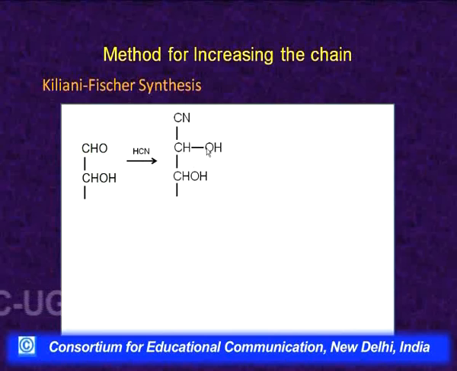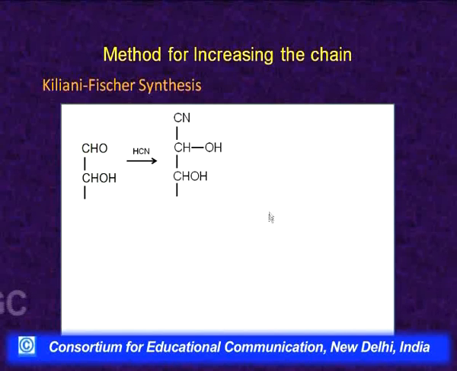It has got one hydrogen, one hydroxyl, one cyano and one remaining part of the molecule. So, if it is an asymmetric carbon atom, obviously two isomers will be formed. So, whenever after the addition of HCN cyanohydrin will be formed, we will have a mixture of two isomers, that I will show in the next slide.